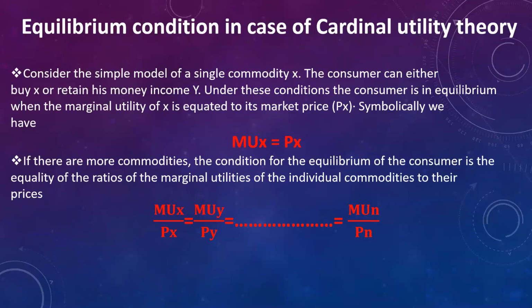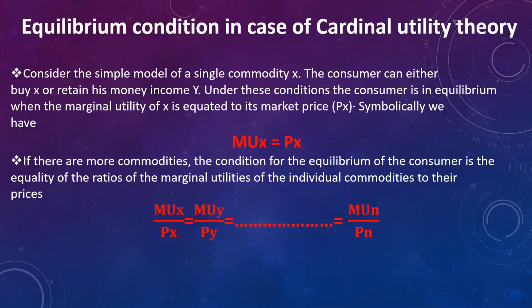Let me explain the equilibrium condition in the cardinal utility theory. Consider a simple model where we have only a single commodity. So the consumer has two options, either to purchase the commodity X or to retain his income, that is Y. Under this condition, the consumer is said to be in equilibrium when the marginal utility of commodity X is equal to its market price.